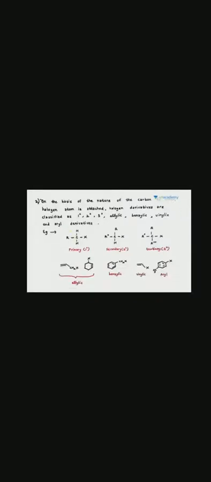Now see the classification of the monohalogen derivatives on the basis of the nature of the compound. The compound can be an alkyl halide, an allylic halide, a benzylic halide, an aryl halide or a vinylic halide. On the basis of this we have the classification of the alkyl halide.